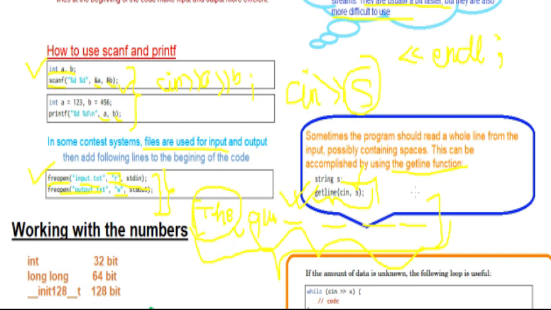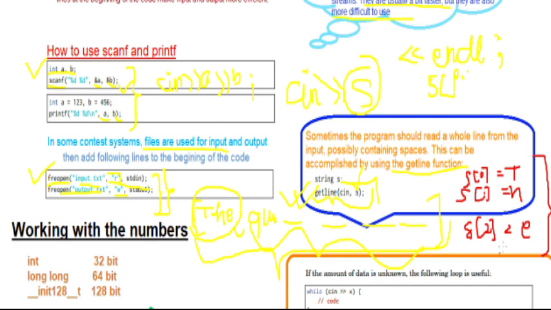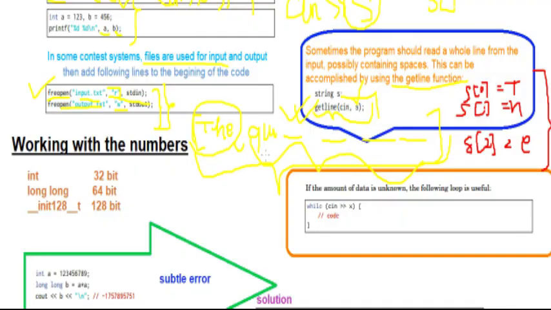A string stores characters like this, meaning if "the" is in s, then s[0] is t, s[1] is h, s[2] is e, right? So in this way it stores the characters. So the space will also be stored in this way at one of the indices, right? So this is what taking input of different data types and statements looks like.